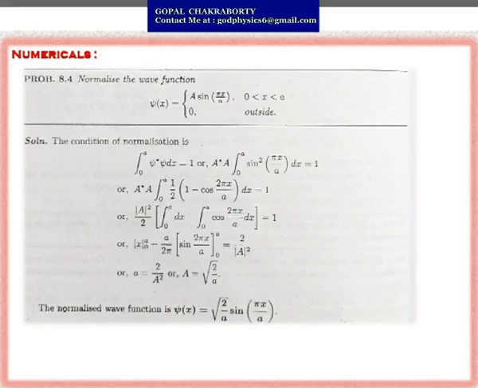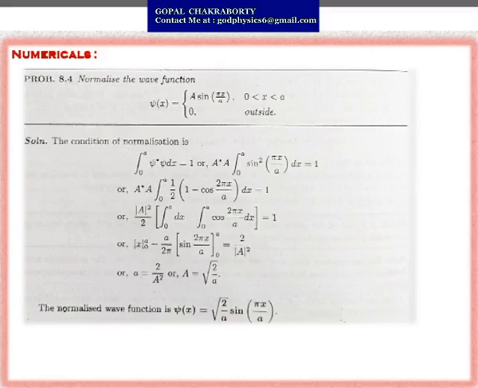Now if you substitute that value, psi star means A star sin(πx/a). If you multiply psi star with psi, that will give you A star A, integration 0 to a, sin squared(πx/a). A star into A will again give you A squared.